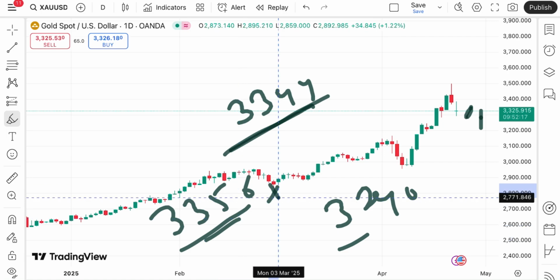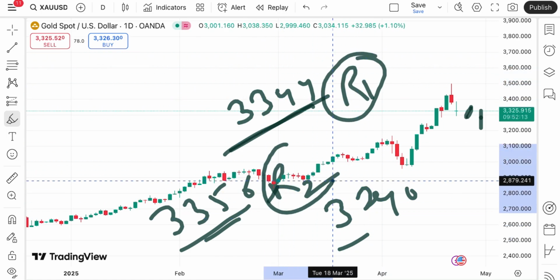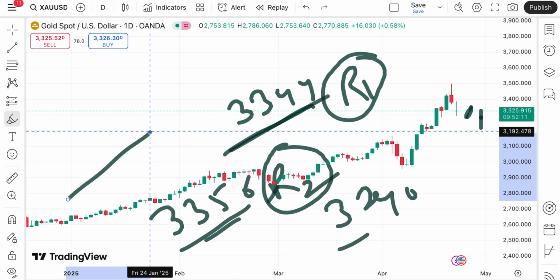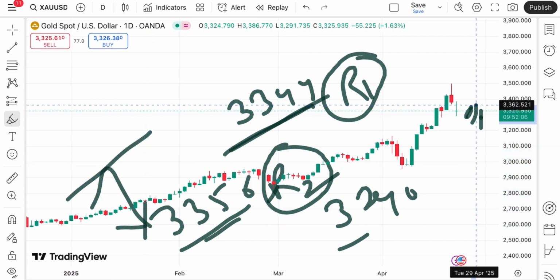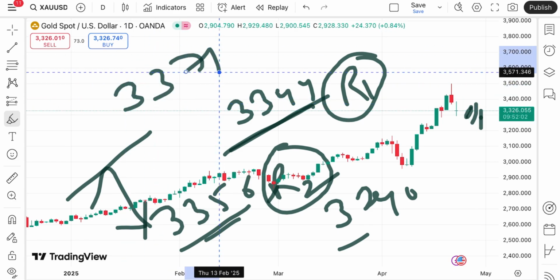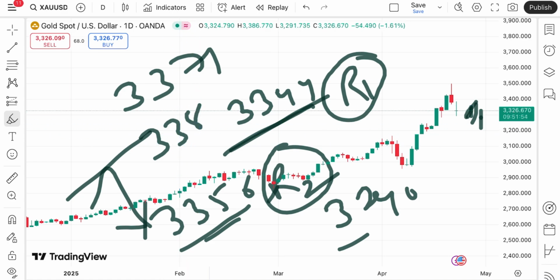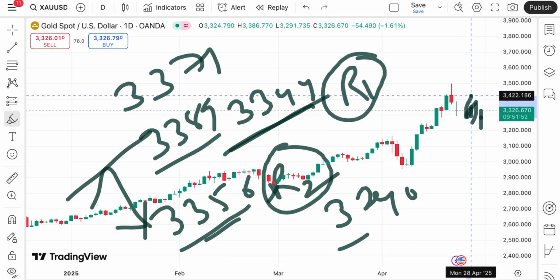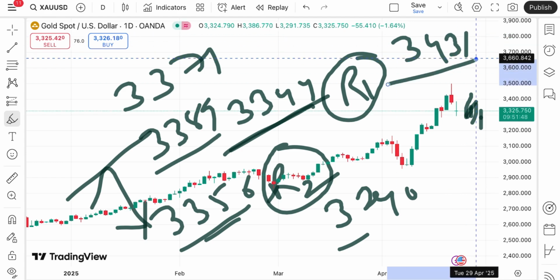After this level we can see a level, because this is a resistance too, and you have to understand, at these resistances we see profit booking or a bounce back come. If the price sustains above this level, it can move towards the next resistance, that is coming at a level of $33.71. After 33.71 the price can move to the next level, that is $33.89, and once the price moves over this level, the probability of going towards $34.31 is there.